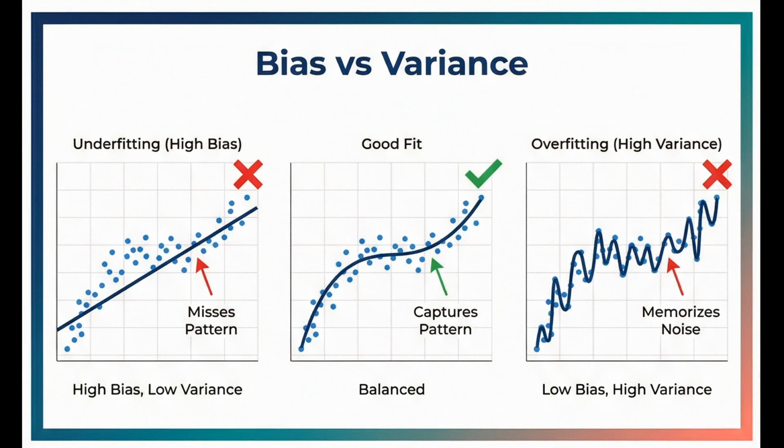Overfitting occurs when a model learns training data too well, including noise, and fails on new data. Underfitting happens when the model is too simple to capture patterns. The goal is finding the sweet spot with good generalization. Techniques to prevent overfitting include regularization and using more data.